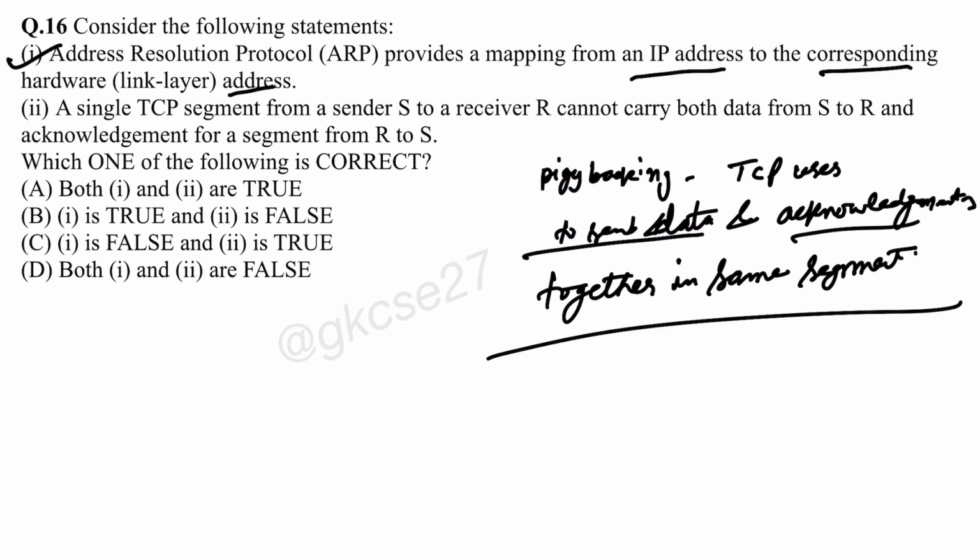In a single TCP segment, the sender S to receiver R can carry both data from S to R and acknowledgement for a segment from R to S. So the first option is only correct. So which one will be the correct answer? 1 is true and 2 is false. B option.